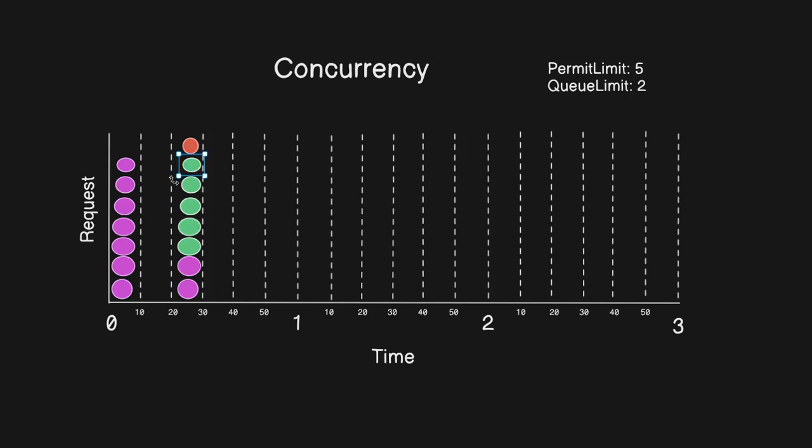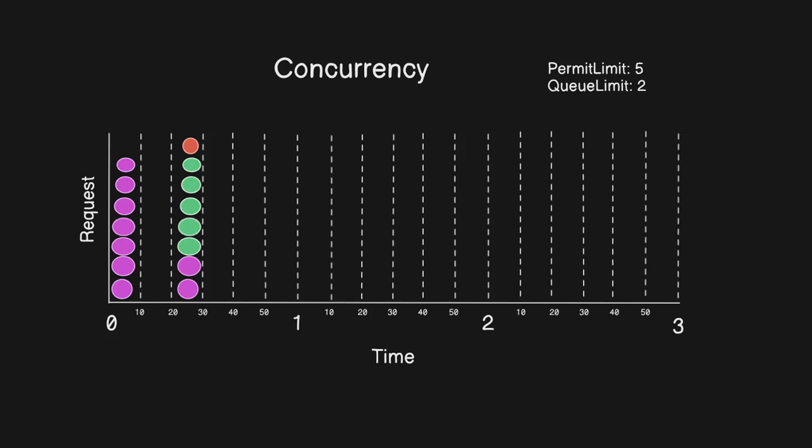So in concurrent requests there is no time limitation, but it handles all the requests concurrently and manages the queue up to whatever limit we set for the queue.